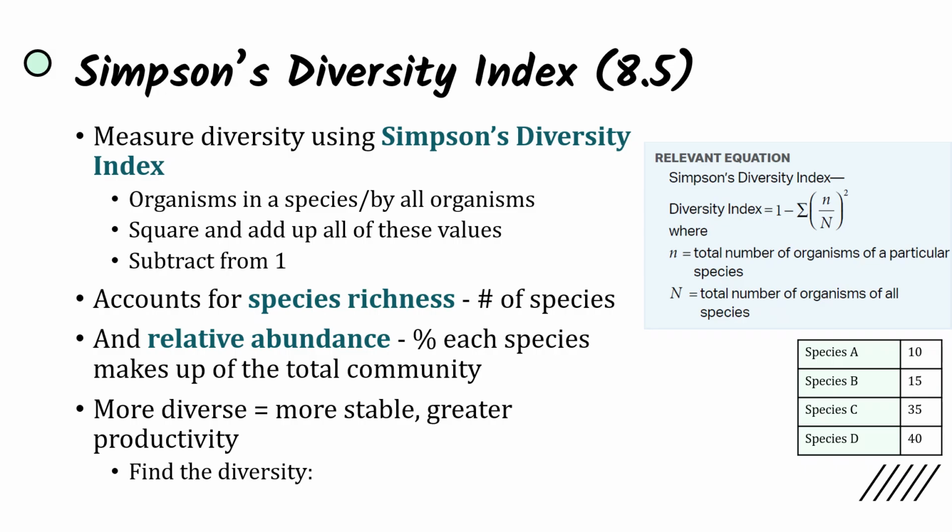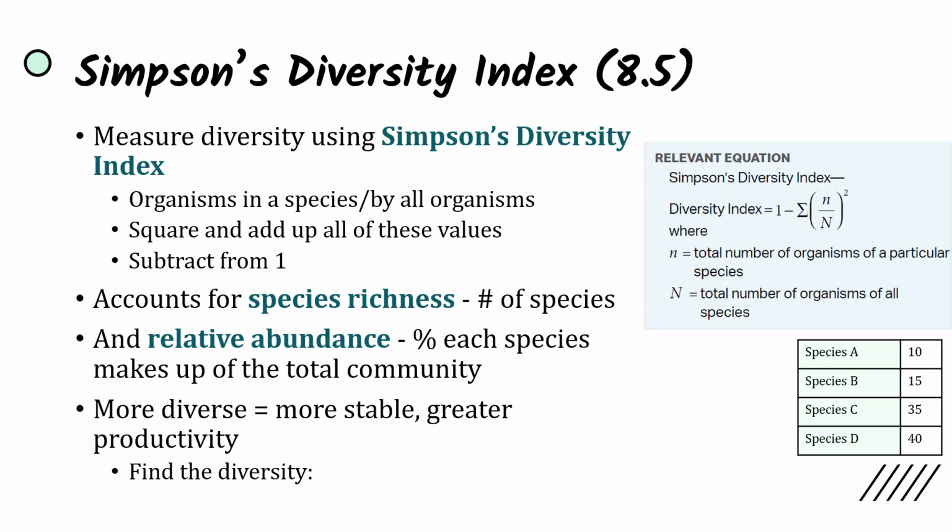And so we can measure the diversity of a community using Simpson's diversity index. And diversity is going to be how many species are there within this community, and also how many members of each species. Because if you have a well-balanced number, if there's, for instance, 4 species and each species has 10 members within the community, that means there's a higher chance that all of these species are going to survive than if there were 30 members of one and 10 of the other species.